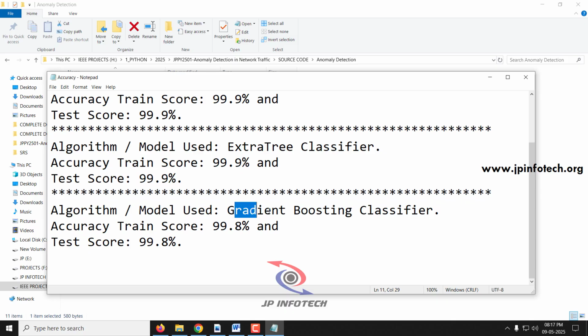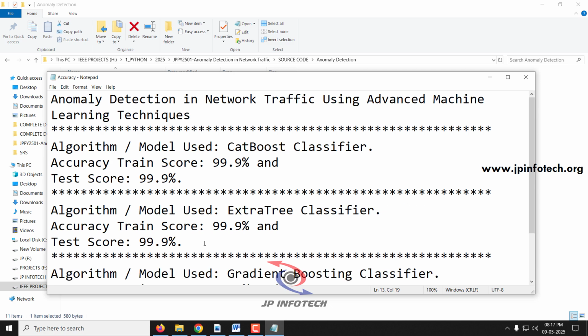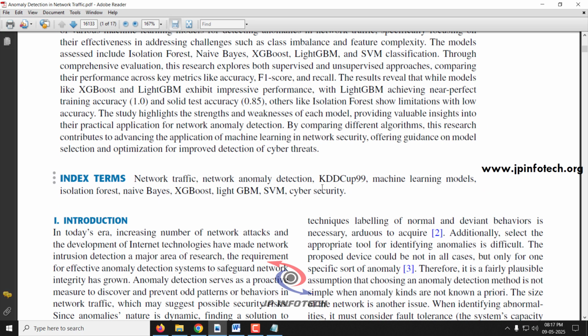For the Gradient Boosting classifier, we have achieved a train score of 99.8% and a test score of 99.8%. So all three proposed models have achieved higher accuracy than the existing system model mentioned in the base paper.